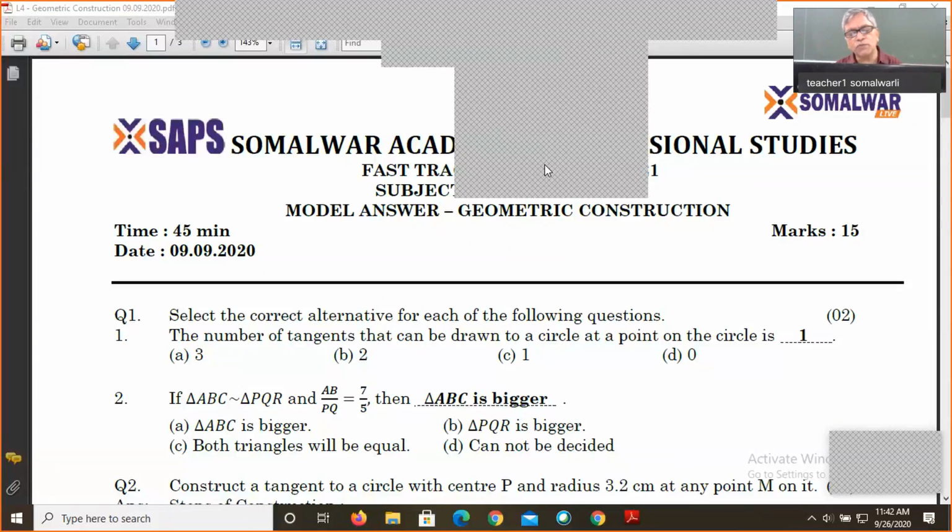For example, if we are talking about the perpendicular bisector, the perpendicular bisector is a line which divides the segment into two equal parts, and it is also perpendicular. Then all the points of the perpendicular bisector are always equidistant from the extremities. Now, this particular principle we are using in building constructions also.